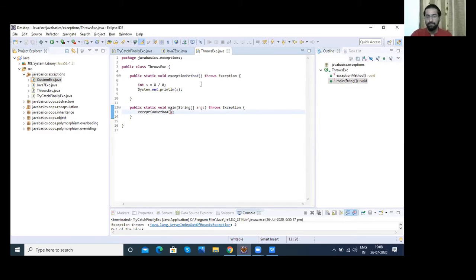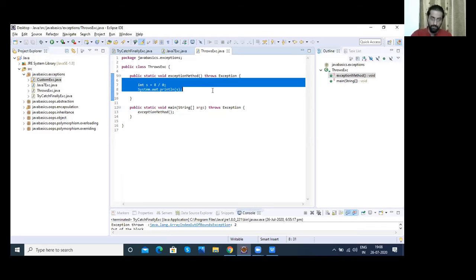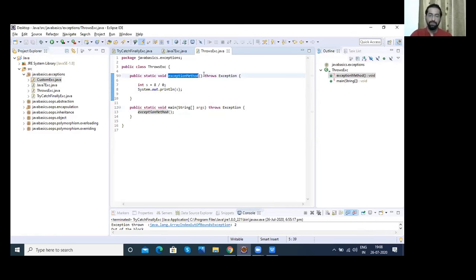But when we talk about the throws way, we are not writing it in any block. For our method which we expect can have some exception, we just write the word throws, and this method throws this type of exception.